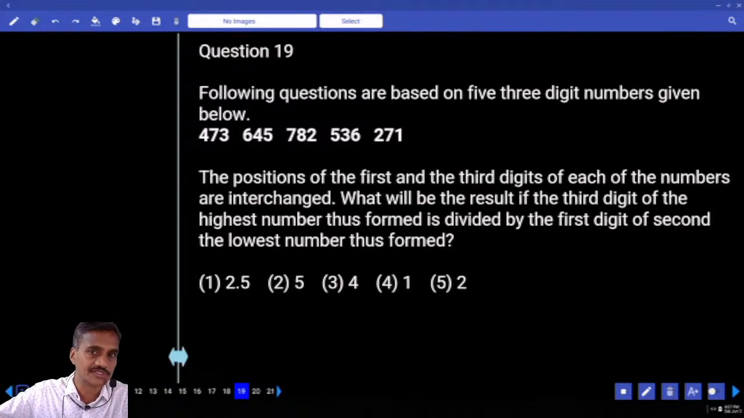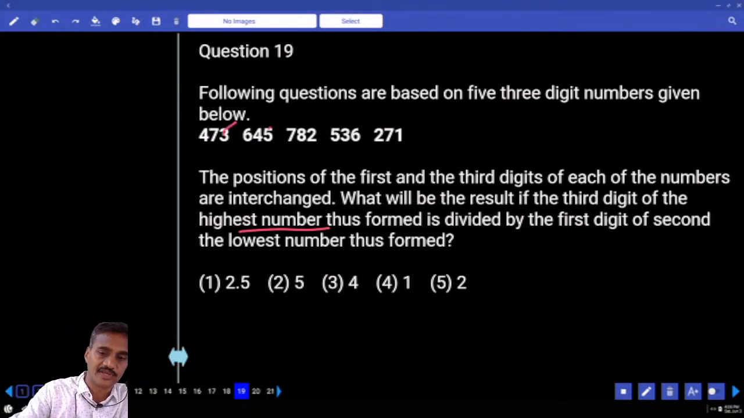First and third interchanged is nothing but the entire number is reversed. What will be the result if the third digit of the highest number... Highest number means which digit is coming to the first place? Third digit. Now among the numbers, we need to check which third digit is the highest. Based on the digit, we can determine whether the number is highest or lowest.